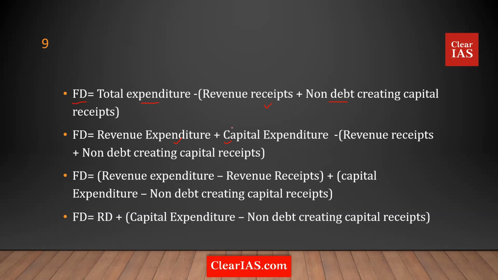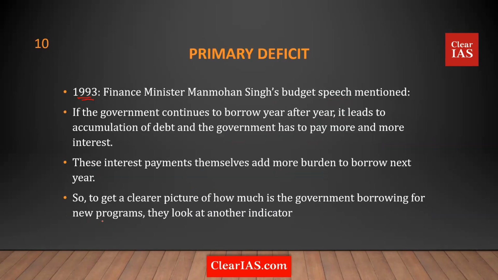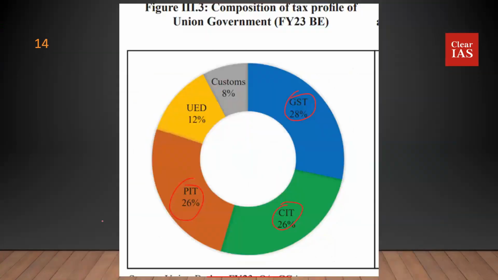So you do some readjustment. You take this revenue term over here and you take this term into the other bracket. This comes to revenue expenditure minus revenue receipts plus capital expenditure minus non-debt creating capital receipts. Now, revenue expenditure minus revenue receipts is what you call the revenue deficit. So fiscal deficit is a sum of revenue deficit plus something else. What is that something else? You have a term over there. So that is the relationship that exists over there.